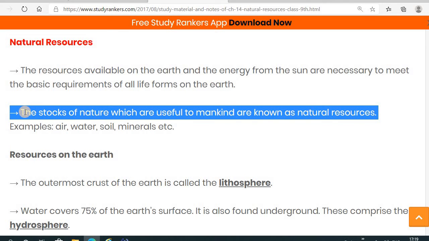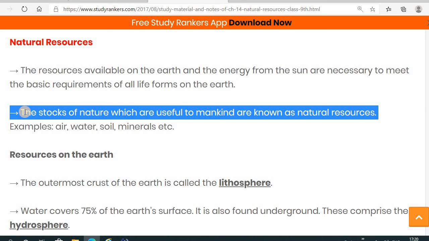The stock of nature which is useful to mankind is known as natural resources. If asked to write the definition of natural resources, then the stock of nature that is useful for mankind is what we consider natural resources. For example, minerals from which we get energy, like petrol, diesel, natural gas, wood and coal.